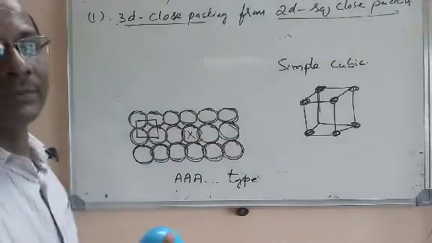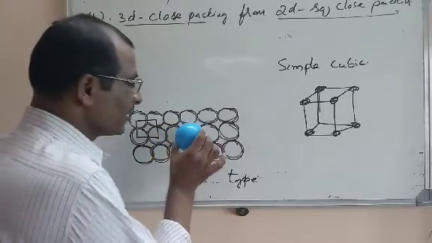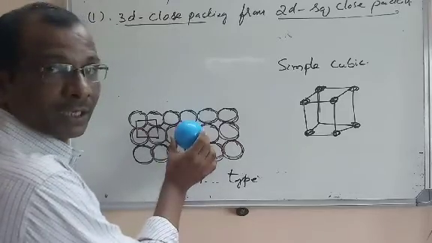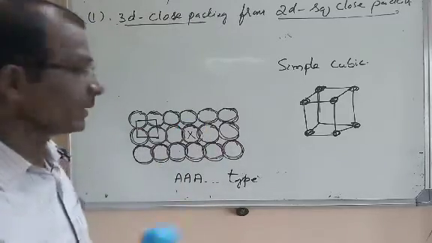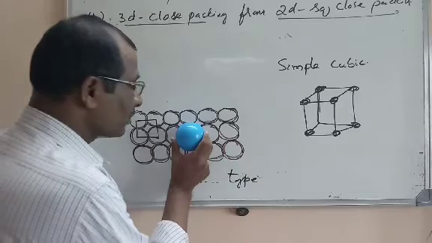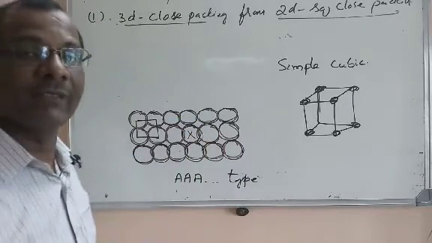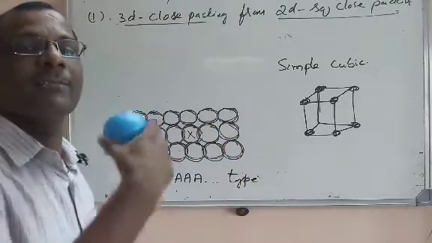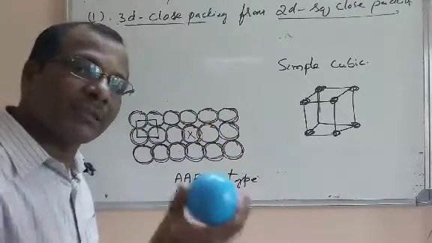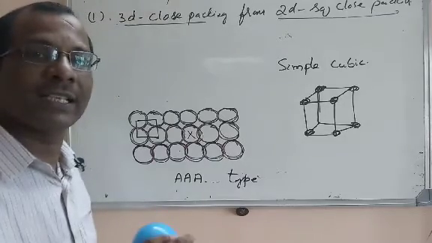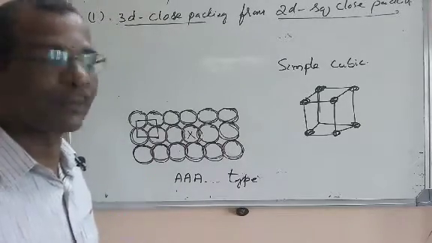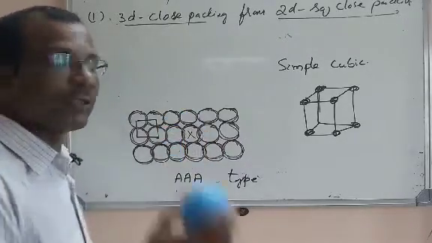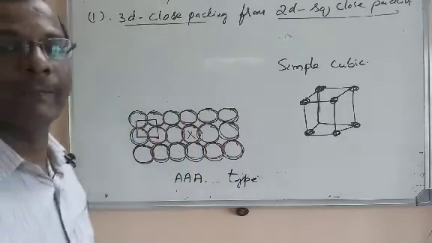Now there is one more sphere in contact with the X from the upper layer. You know that there is one layer above. The sphere in the upper layer is also in contact with that X. In the same way, we have taken the second layer, so there is a sphere in the third layer also. In the same way, there will be a sphere in the first layer also. The second layer is in between the first and third layers, so it will be in contact with the sphere in the upper layer. It will also be in contact with the sphere in the lower layer.